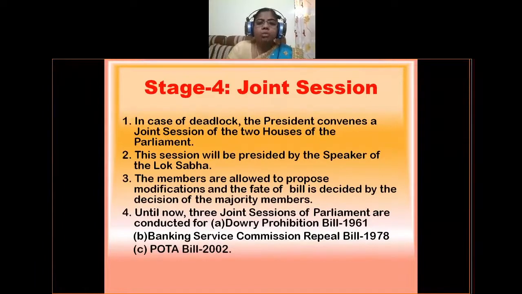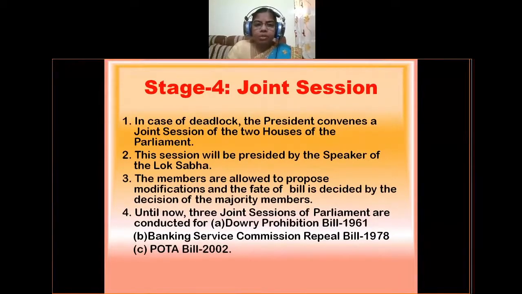Until now, 3 joint sessions of Parliament have been conducted: for the Dowry Prohibition Bill 1961, the Banking Service Commission Repeal Bill 1978, and the POTA Bill, that is, the Prevention of Terrorist Activities Bill, in 2002. So until now only 3 joint sessions were conducted in the Parliament of India. All other bills are passed without any obstacles and without any disturbances. Some bills may be rejected. So that is about the joint session.